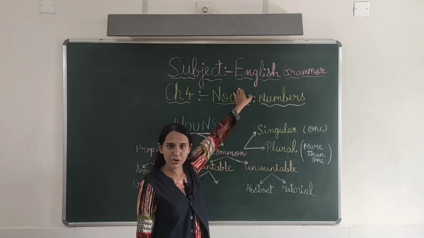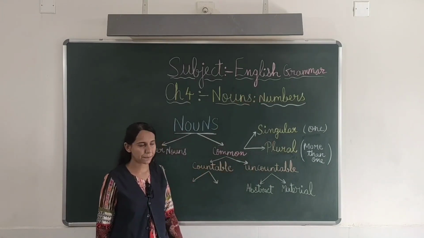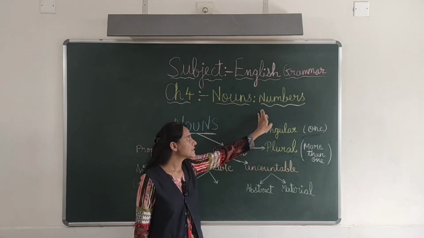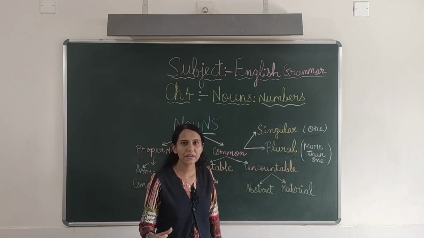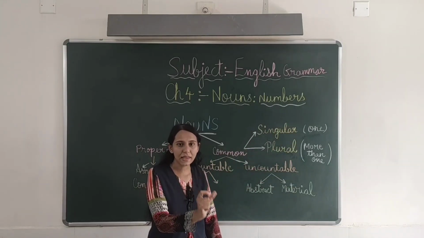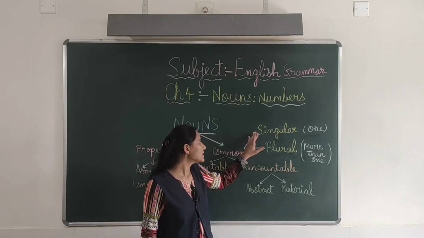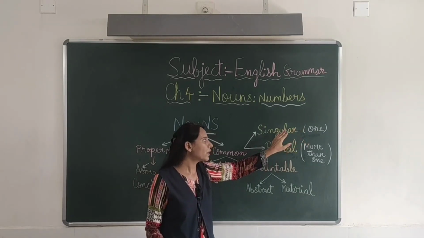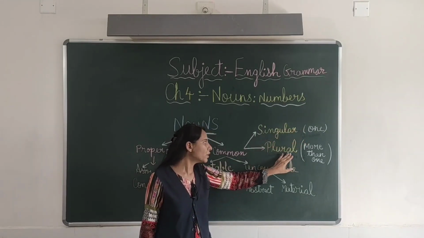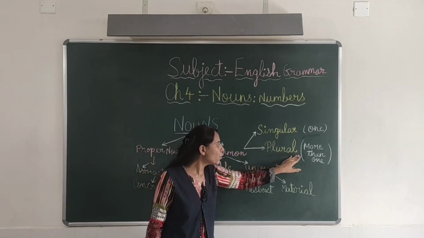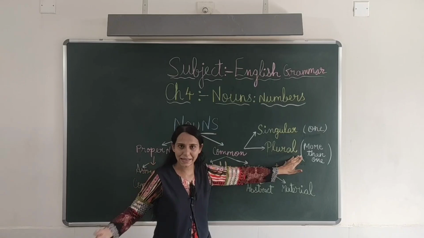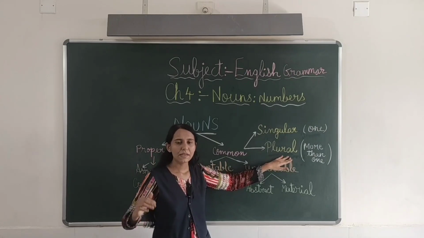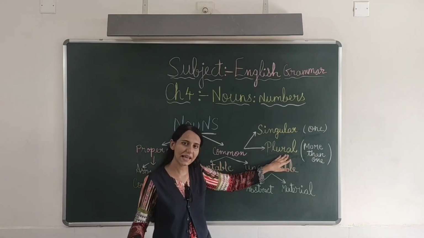In our today's English grammar class, we are going to start a new chapter. Chapter 4. Nouns, numbers. It suggests whether we are referring to a singular thing or a plural thing. What is singular? Singular means one. It denotes one thing, one person, one place. And what is plural? Plural means more than one. It could be 2, 3 or any number. So it can be many things, many people, places, animals, etc.